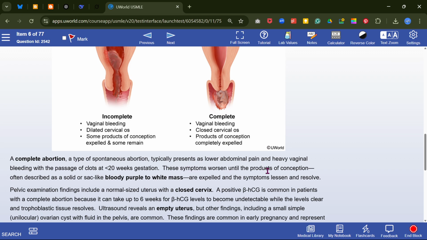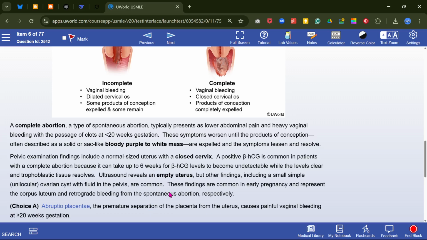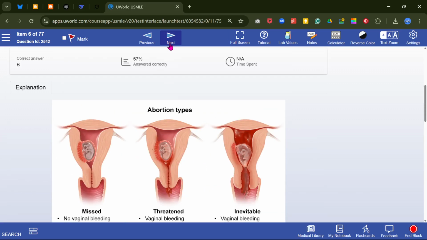These symptoms worsen until the product of conception, described as a solid sac-like bloody purple to white mass, is expelled, and the symptoms lessen and resolve. There is closed cervix. Ultrasound shows empty uterus. That's why it is complete.